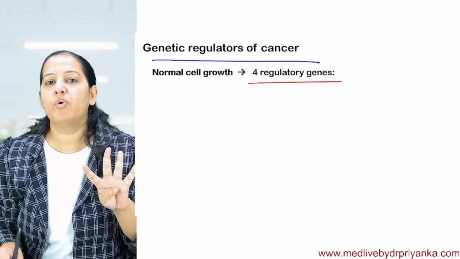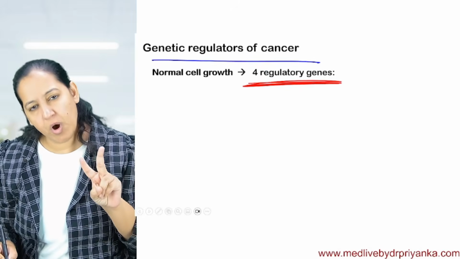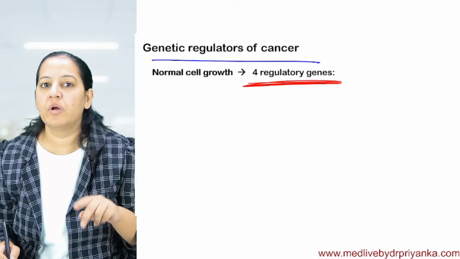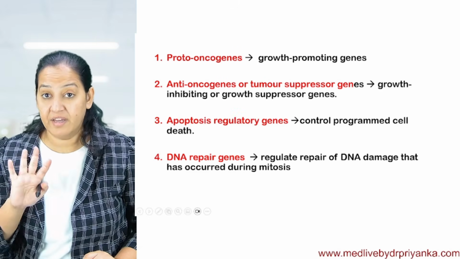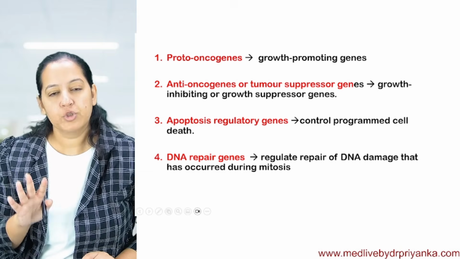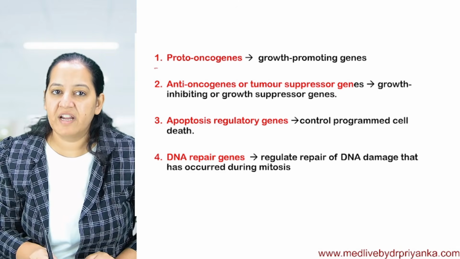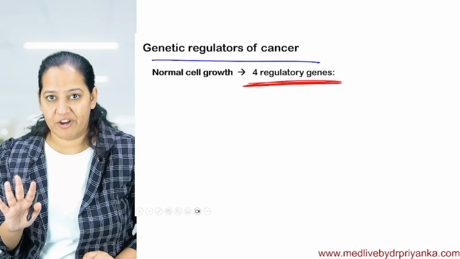There are 4 genetic regulators of cancer, out of which 2 are most important. In our syllabus, there are only 2. I will explain those 2 in detail, but there are 4. So I will give a brief review of all four, but detail for the first two. There are four genetic regulators.